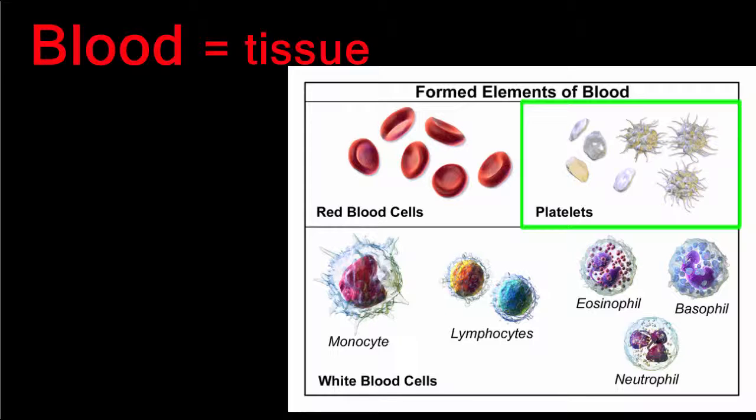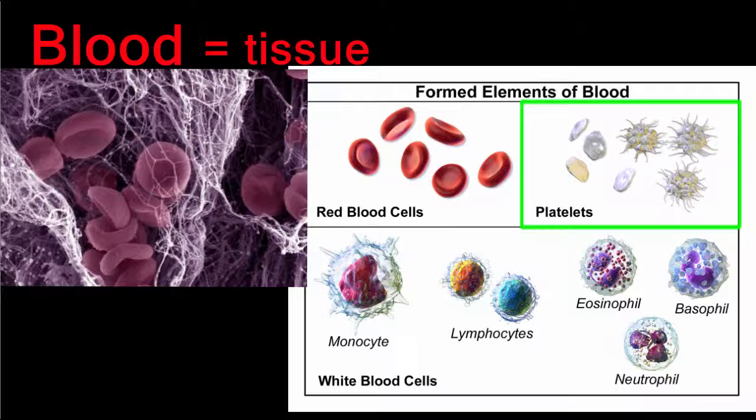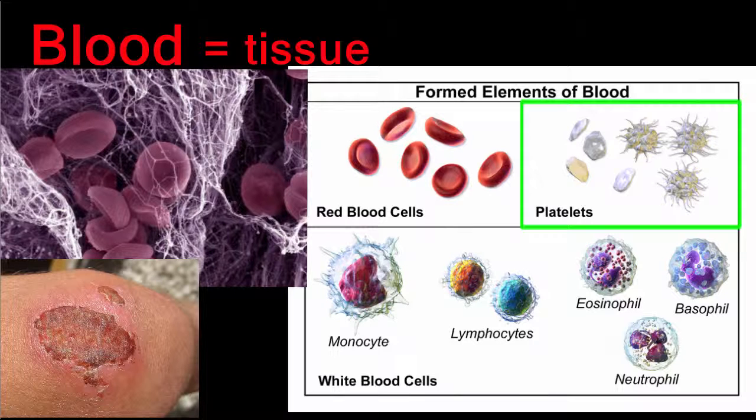Platelets are the component of blood that functions in clotting when there is an injury. Activated platelets become sticky, so they adhere to the site of the wound and trap red blood cells to form a scab.